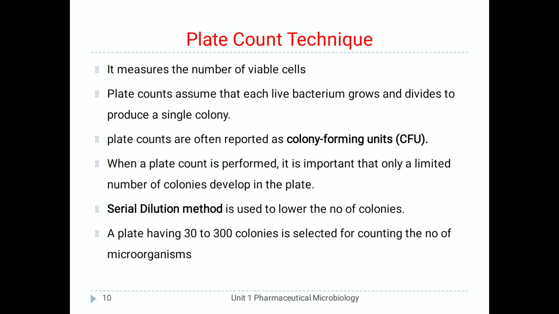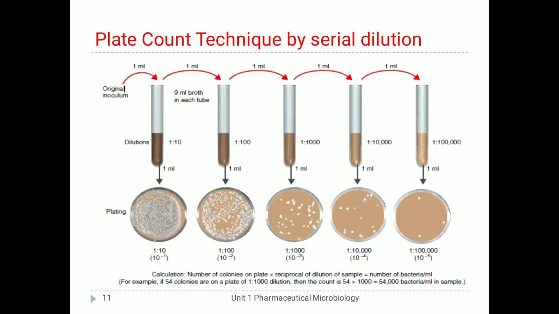But for that, firstly the original sample or bacterial suspension is diluted, and for that purpose the serial dilution method is used. The original inoculum is diluted multiple times in order to reduce the bacterial cells.